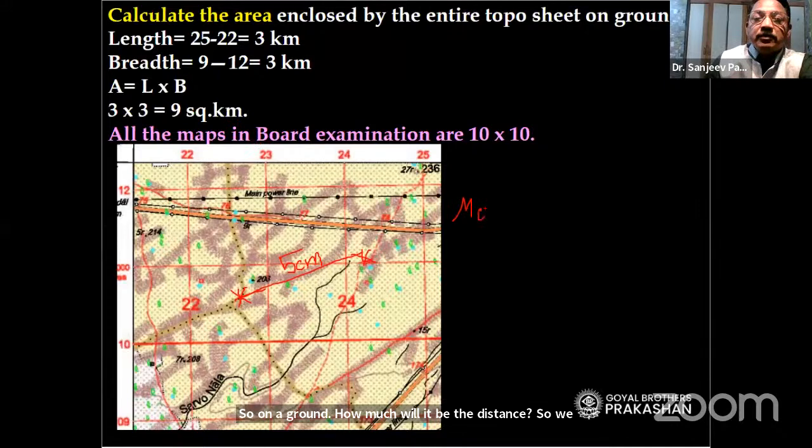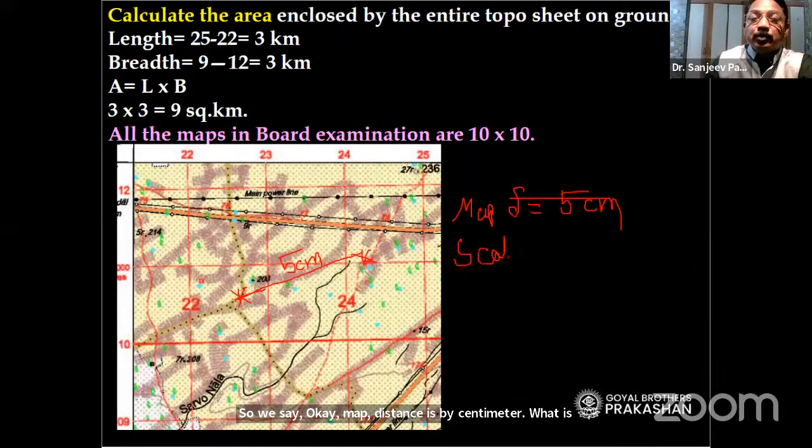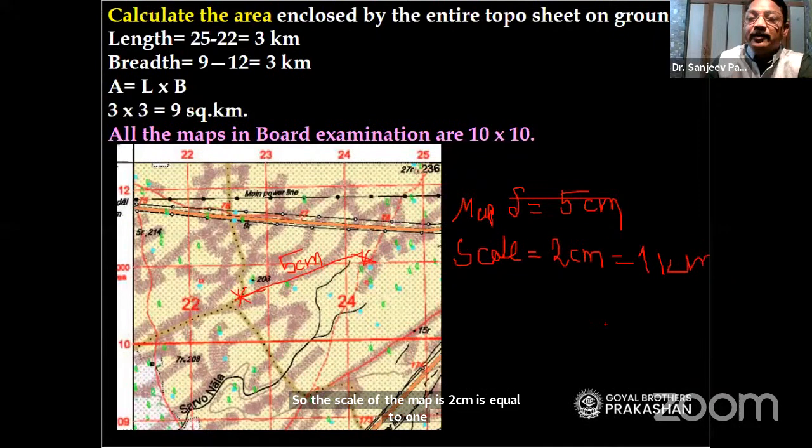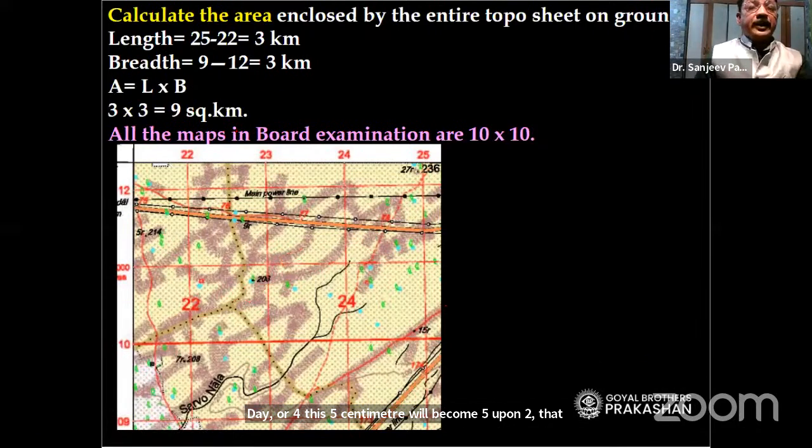Step number 1, map distance. We say, okay, map distance is 5 centimeter. What is the scale of the map? The scale of the map is 2 centimeter is equal to 1 kilometer. Therefore, this 5 centimeter will become 5 upon 2, that is 2.5 kilometer. So in this way, scale helps us, teacher.